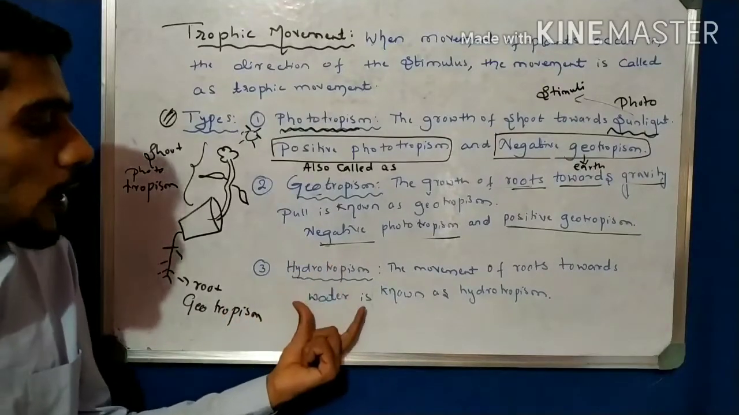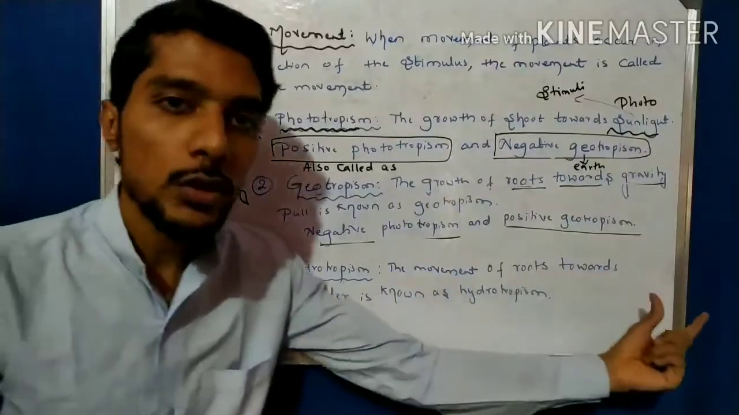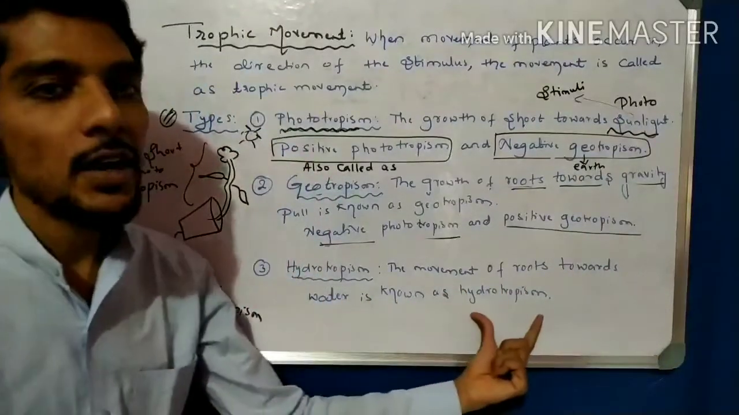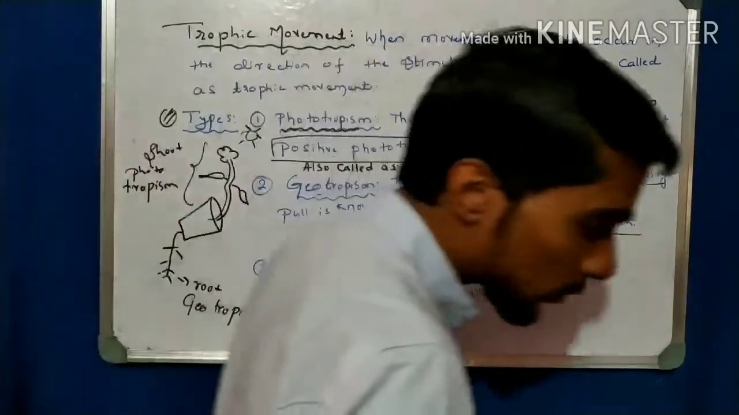Now come to another very important one, hydrotropism. Hydro means water, so simply, the movement of the roots towards the water is known as hydrotropism. So these are three types. Another type is there, students. I can write it here.